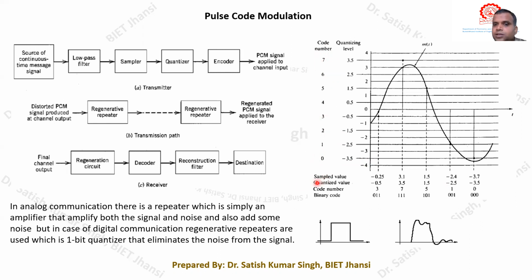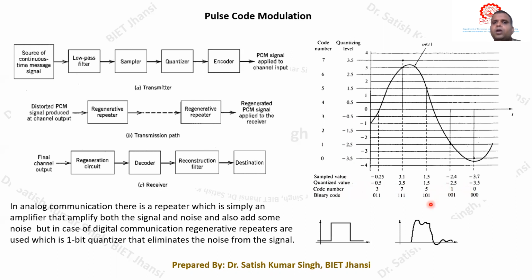Once we have defined the quantization values, we can give them quantization level code numbers. Basically, minus 0.5 is our fourth quantization level. You can see that minus 0.5 is first, second, third, and this is our fourth quantization level. Corresponding to this, the code number equals 3. So I can write code number equals 3. Similarly, for 3.5 the code number is 7, for 1.5 the code number is 5, then 1, and 0.